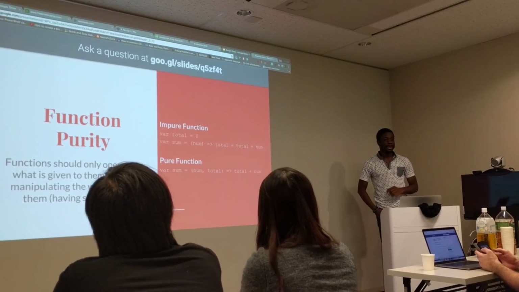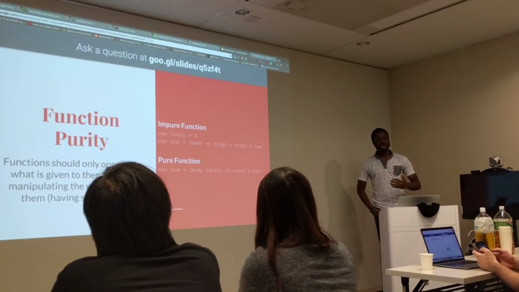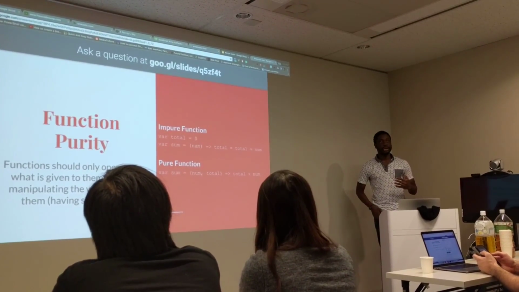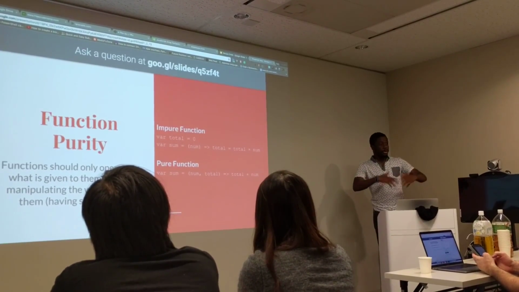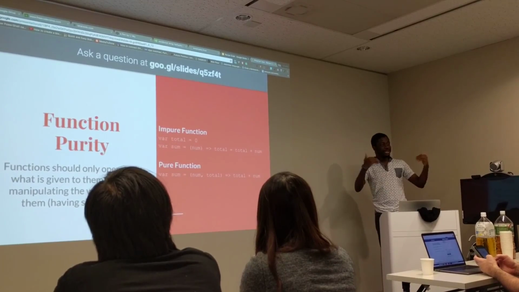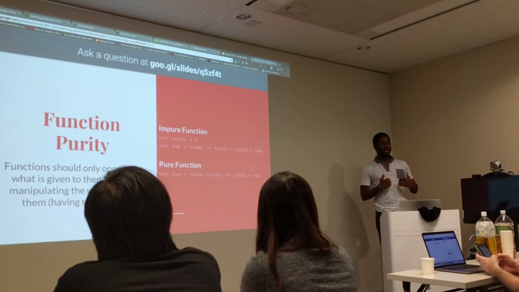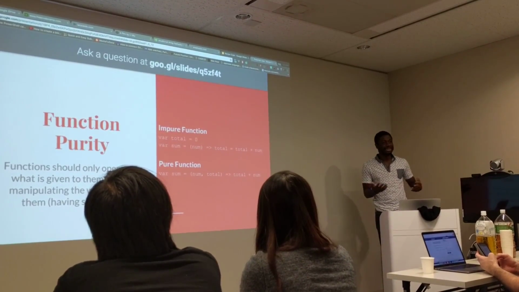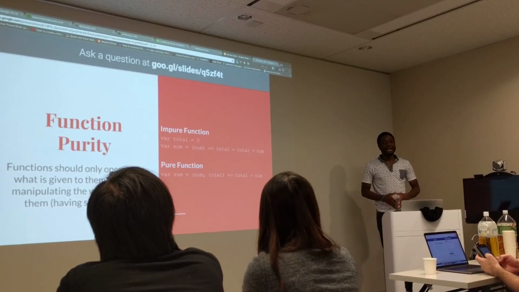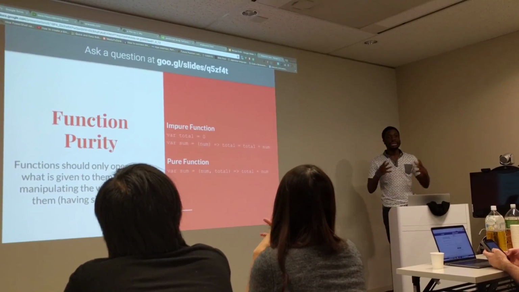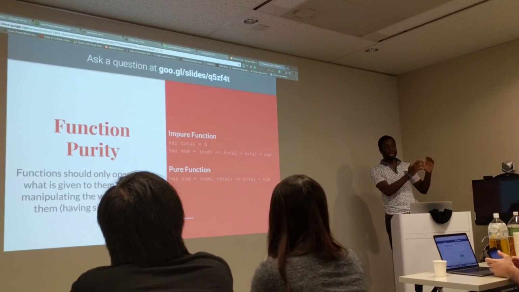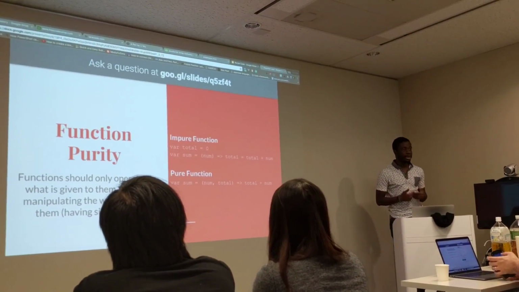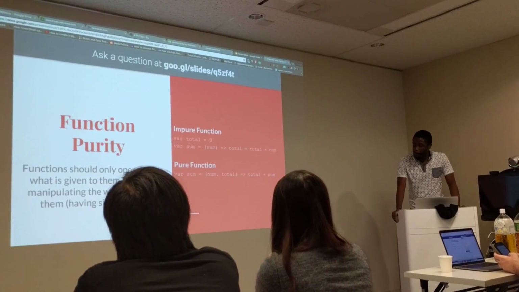And it gets a little bit tricky when you're coming from a world where you've got void, main, printf, all these things that are working on outside things. Then you come to functional programming and you think, well, how am I supposed to do anything if I can't work on the outside world? But I think that's the beauty of it, the ability to think outside the normal way in which at least I've been taught to program.